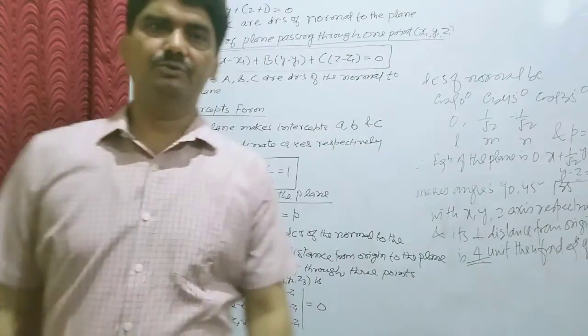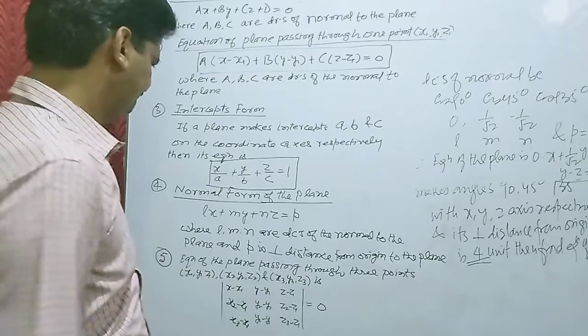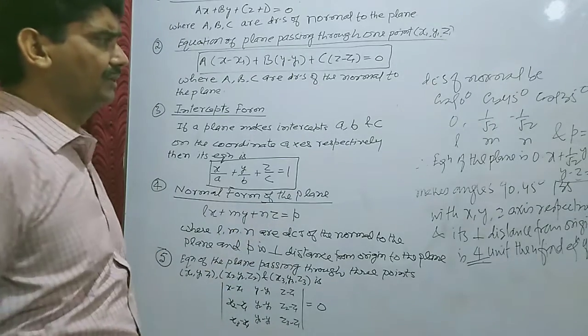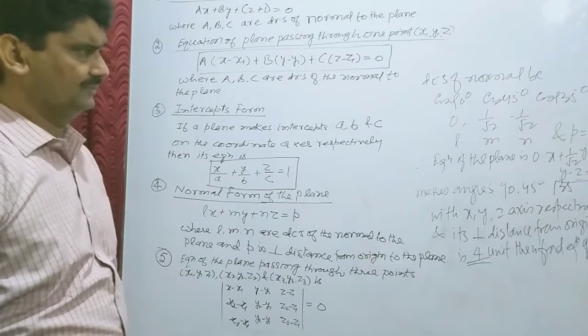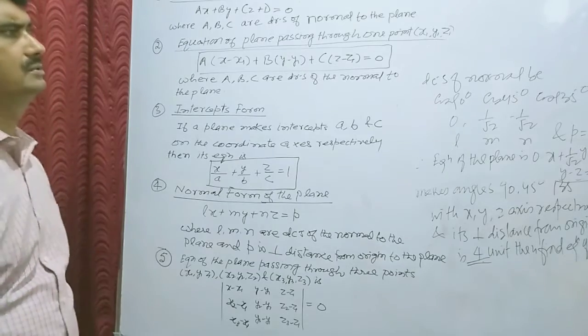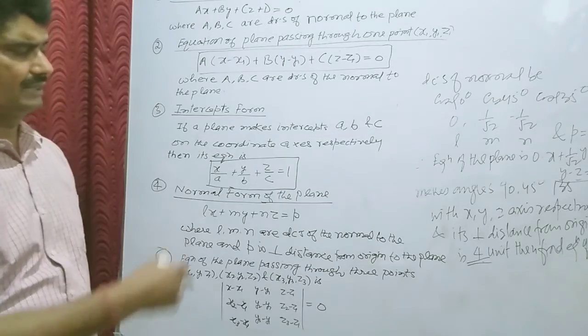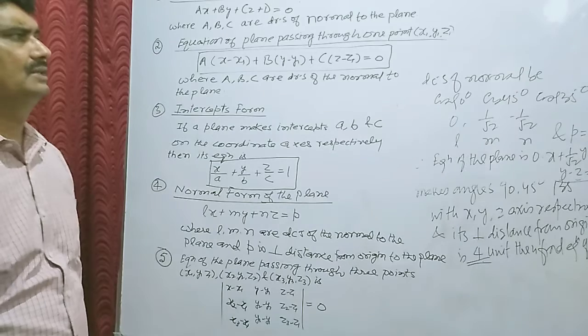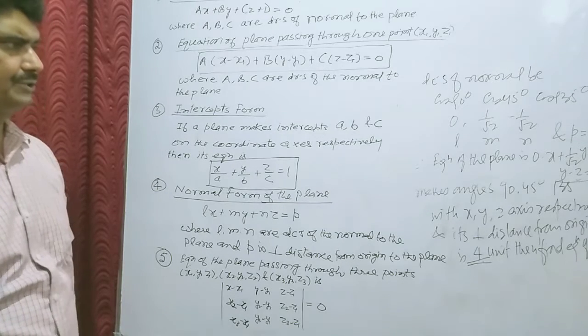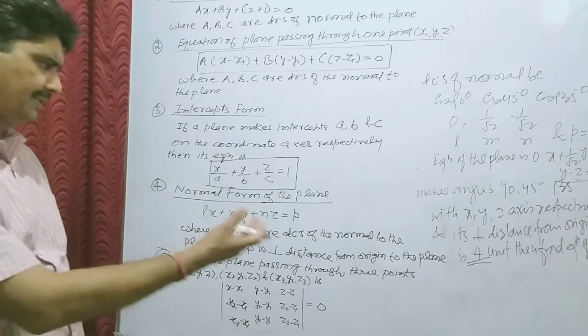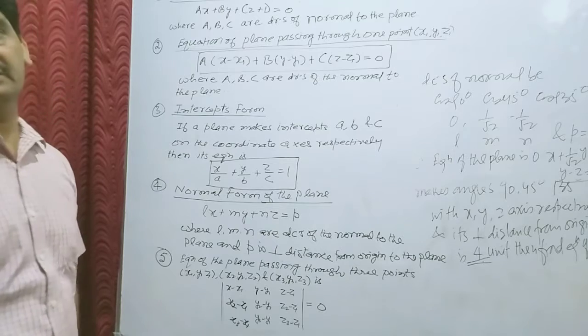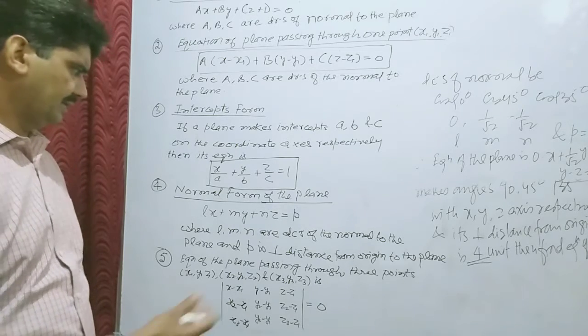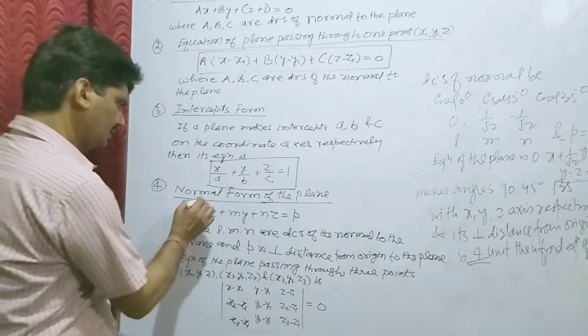It is clear to everybody that if the direction cosines of the normal to the plane and its perpendicular distance from the origin are given, we can find the equation by using the normal form.